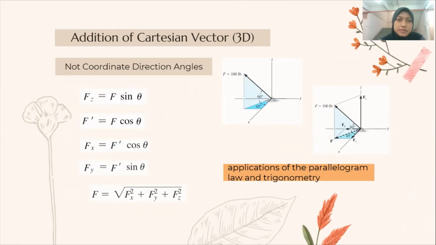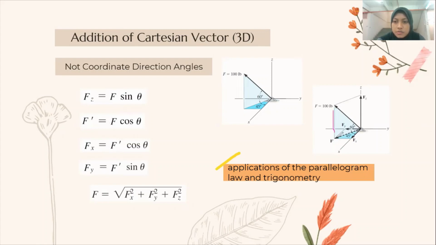Next, for 3D, situation 2 is non-coordinate direction angles, which means that, for example, the angles of 60 and 45 here, defining the direction of F, are not coordinate direction angles. In this case, the application of the parallelogram law and trigonometry is needed to resolve F into its x, y, and z components. So Fz here equals F sin theta, and F prime is here.